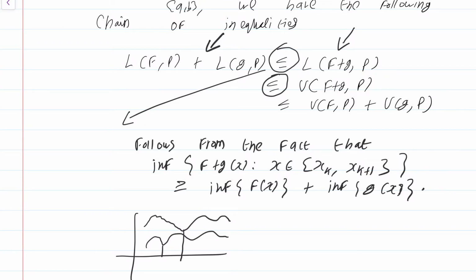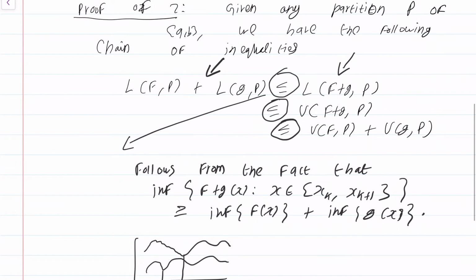In an entirely analogous way, we have the inequality that U(f+g,P) is less than or equal to U(f,P) plus U(g,P). Again, when you take the sum of the maxima or supremum of f plus g on a particular interval [x_k, x_{k+1}], it is highly unlikely that the points at which f attains its supremum and g attains its supremum will coincide. Because of this, the supremum of (f plus g)(x) as x runs through that interval is in general less than or equal to the supremum of f plus the supremum of g. So we get this chain of inequalities.